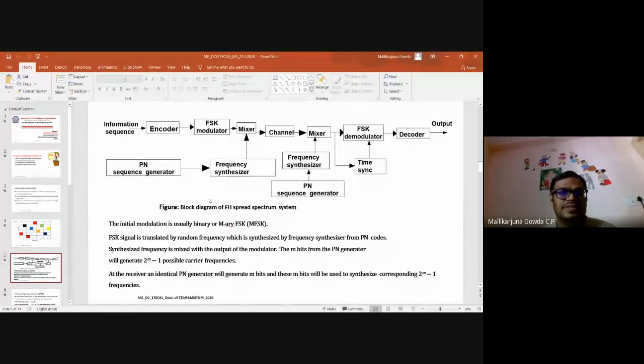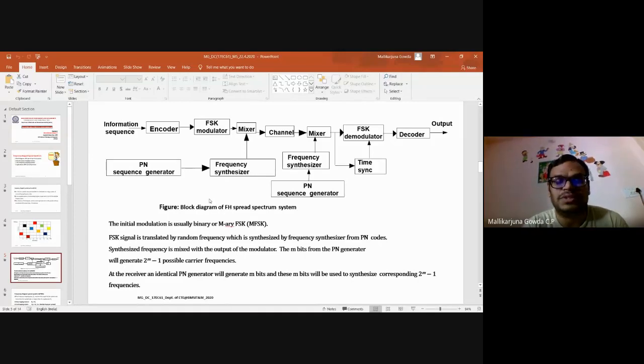It is so simple. See, the information sequence is passed to the encoder, so we know why we do encoding. Then the line coding, whether it may be unipolar, bipolar, like that. Then after encoding, the signal undergoes modulation. As I said, in frequency hop spread spectrum, we use frequency shift keying modulation. It may be BFSK or it may be M-ary frequency shift keying.